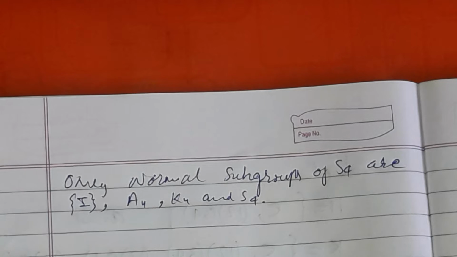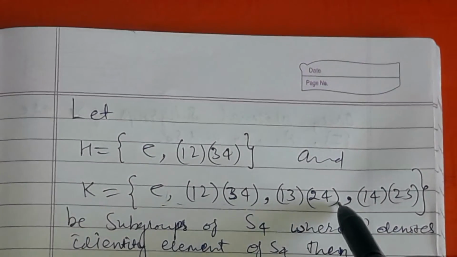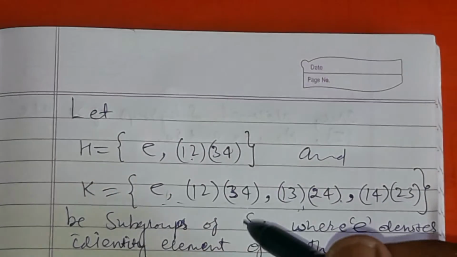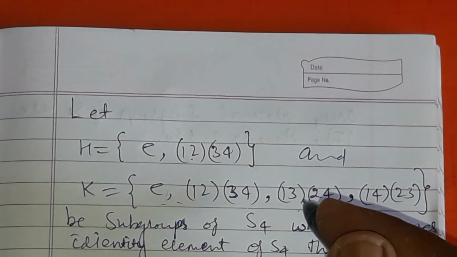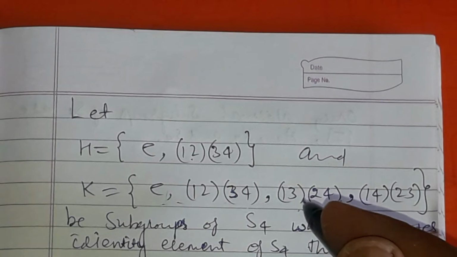So H is not. Here K is K4, which is given. This is a normal subgroup, but H is not. S4 has only two proper normal subgroups; otherwise, Sn has only one proper normal subgroup.